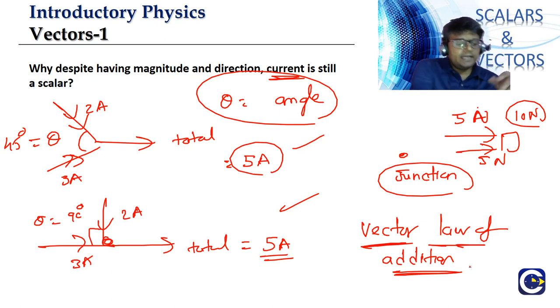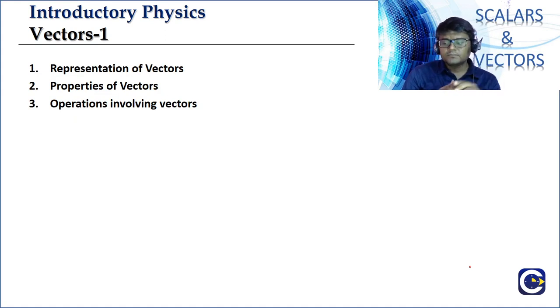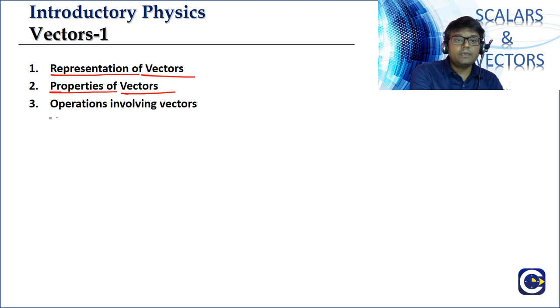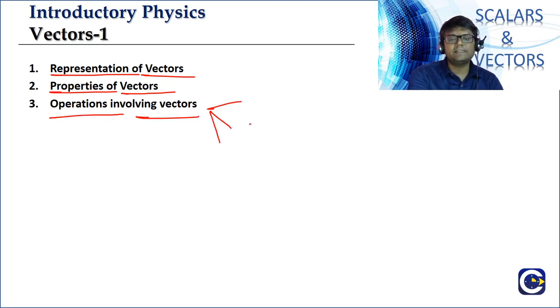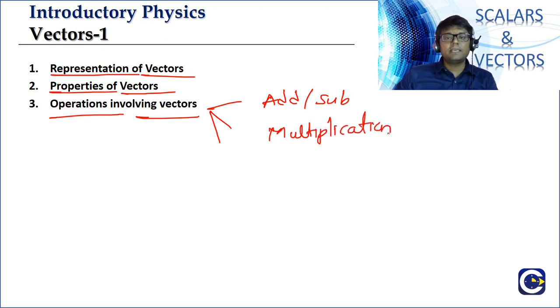Okay, and when we look at the study of vectors, what we are going to cover in our discussion, we look at first the idea of representation of vectors. We'll start with the representation of vectors. How are we going to represent vectors? Then we will cover some properties of vectors, and then we look at the operations involving vectors. When we say operations, we talk about addition, subtraction, and multiplication. In multiplication also we'll have two types.